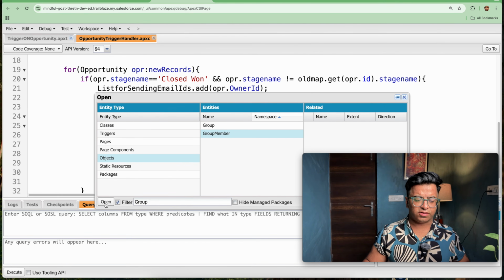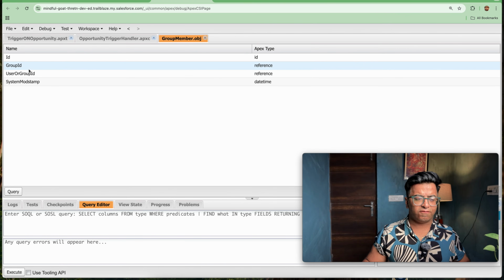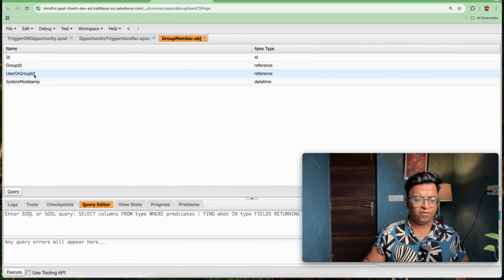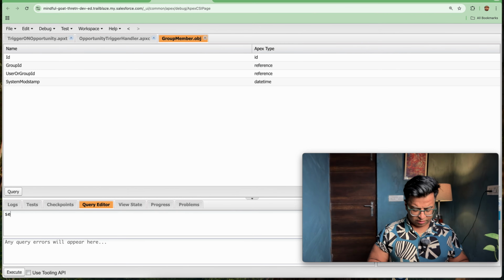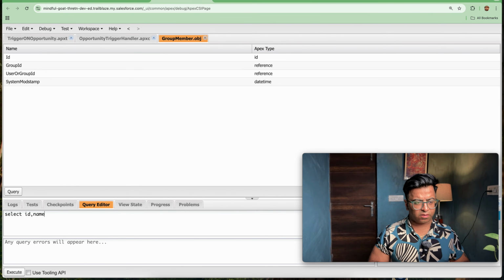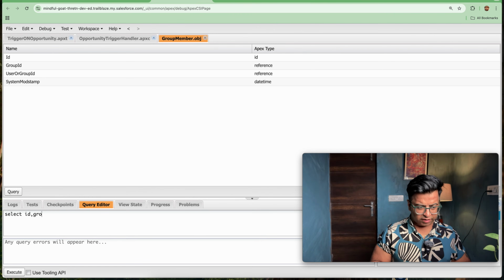So we will be searching for group members. So we have four records, one is ID, one is group ID, one is user dot group ID. So instead of group ID, let's do the query, select ID comma name ID comma group ID comma user.